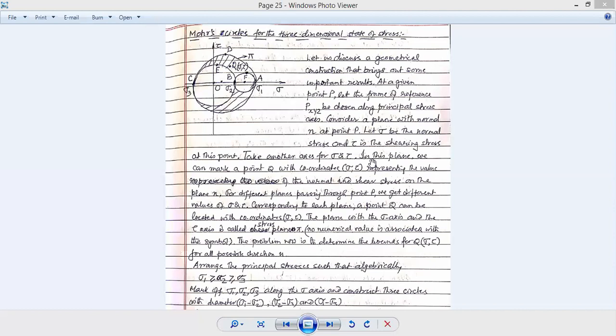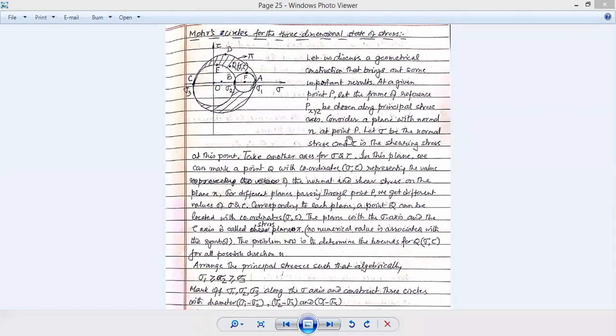Now, as I have told you a number of times, through any point an infinite number of planes can be drawn, and each plane can be defined by means of the normal to it, or each normal can be defined by the plane to which it is normal. Here, let us assume a plane with normal n acting through the point P. Through the point P we have three principal stresses along OX, OY, and OZ. And through the point P we have a plane with a normal n starting from the point P itself.